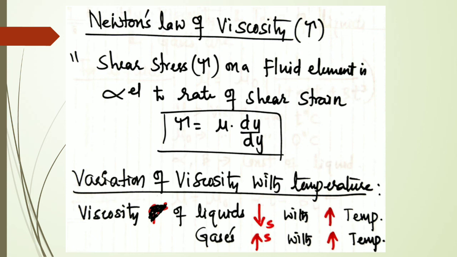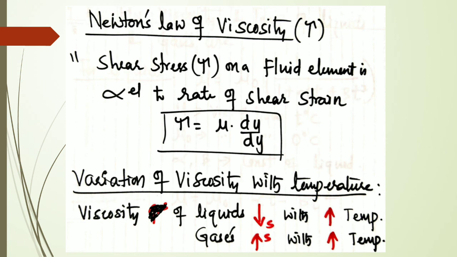Why does the viscosity of liquids decrease? I already told you in the starting classes. Because in liquids, the cohesive forces are predominant. Especially in liquids, the cohesive forces are very dominant. That means in liquids the intermolecular attraction is more, or the cohesive forces are strong.